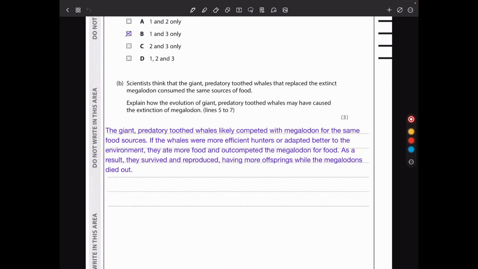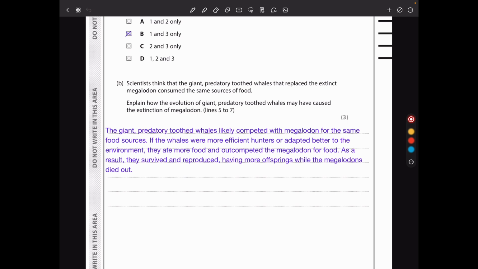In part B, scientists think that the giant predatory toothed whales that replaced the extinct Megalodon consumed the same sources of food. Explain how the evolution of giant predatory toothed whales may have caused the extinction of Megalodon. If they were having the same food resources and those that survived were able to reproduce and have more of their kind. So I say the giant predatory toothed whales likely competed with Megalodon for the same food sources.